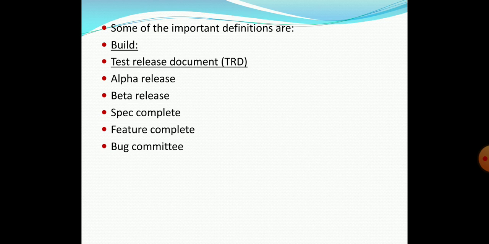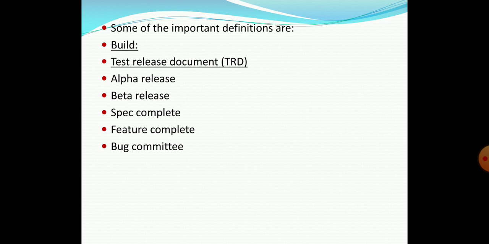Then alpha release, a very early build intended for limited distribution to a few key customers and to marketing for demonstration purposes. It's not intended to be used in a real world situation. The exact contents and quality levels must be understood by everyone who will use the alpha release. Next is beta release, the formal build intended for widespread distribution to potential customers. For bug bashes and beta testing, the specific reasons for doing the beta need to be defined.